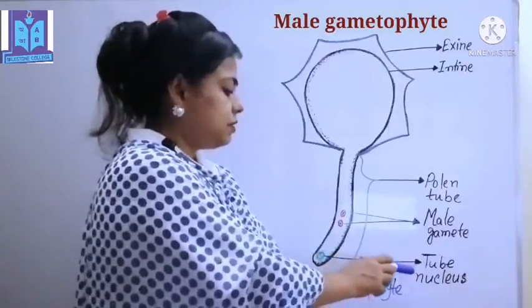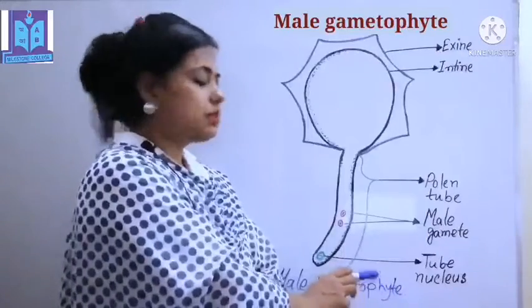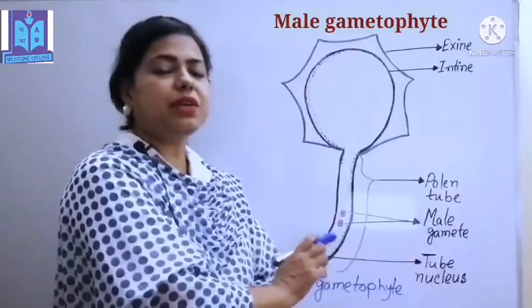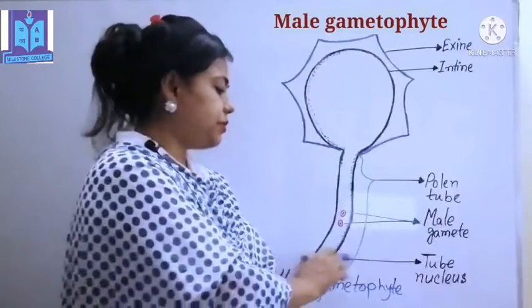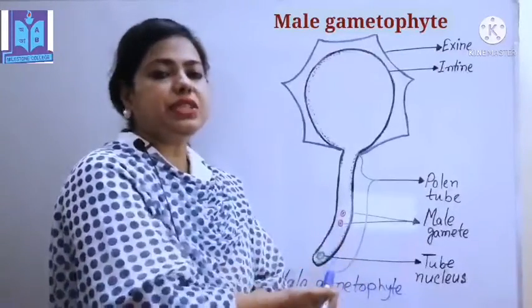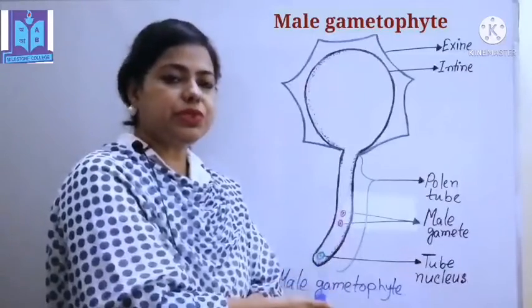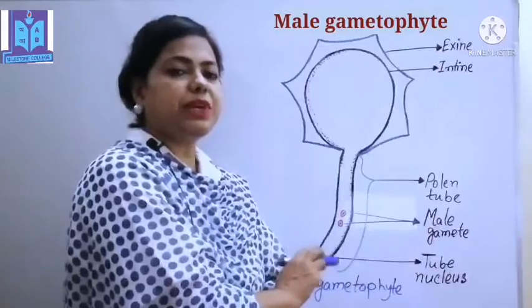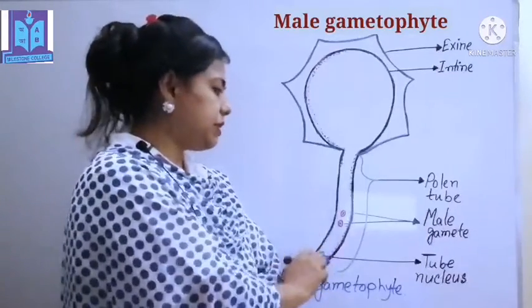This tube nucleus is indicated as Q. And the option was 3: in the figure, Q is the tube nucleus. Yes, Q is the tube nucleus, which is formed by mitosis cell division from the pollen grain nucleus. It helps to make a tube for the male gamete.